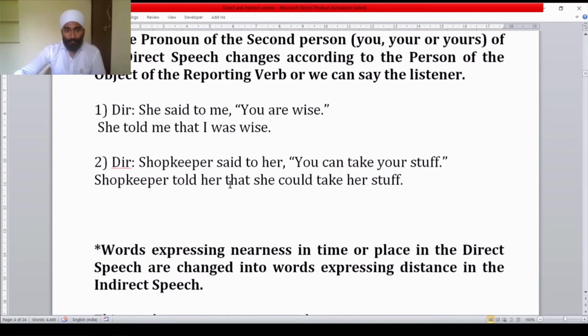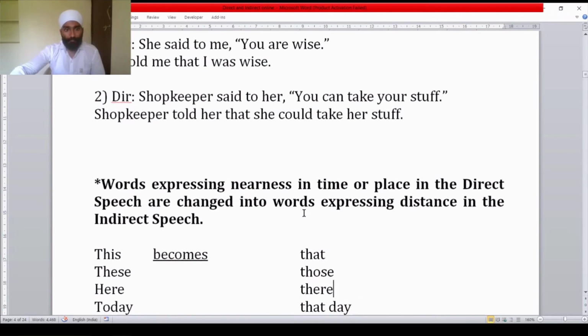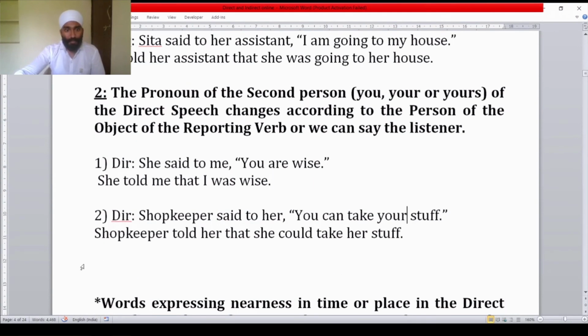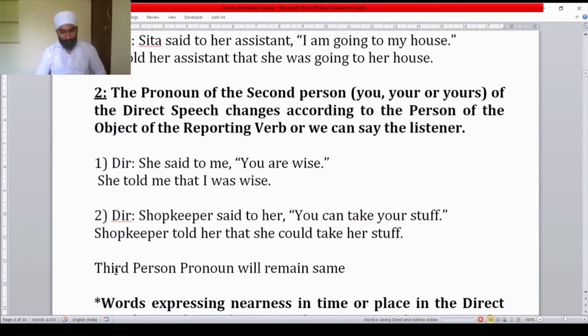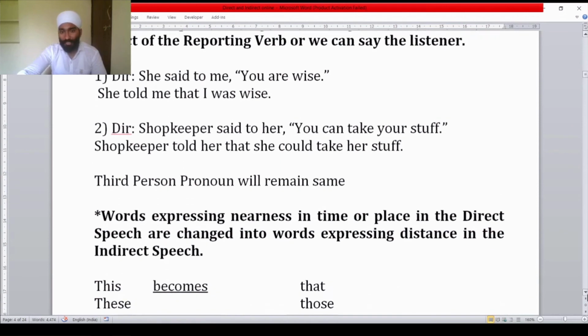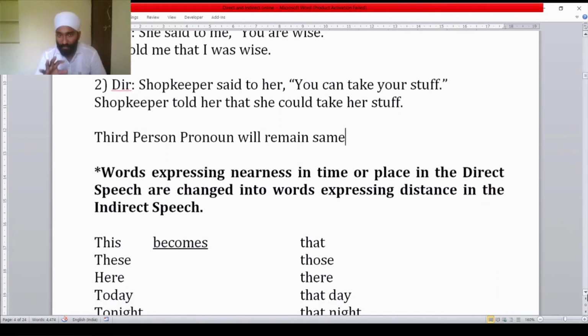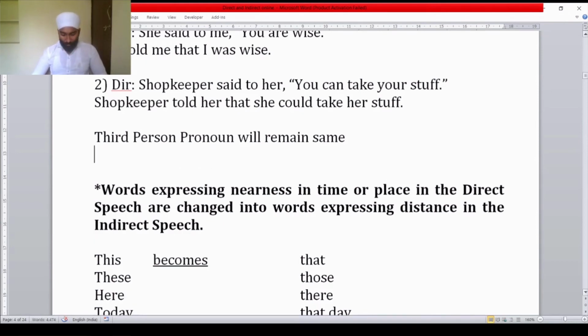Her, related to the object, her stuff. This is how we have changed the second person pronoun. Come to the third person. Now third person pronoun will remain same. For third person, no change will be done. If any third person pronoun comes or if any noun comes in the sentence, it will remain same, it will not change. Suppose one example I give you.